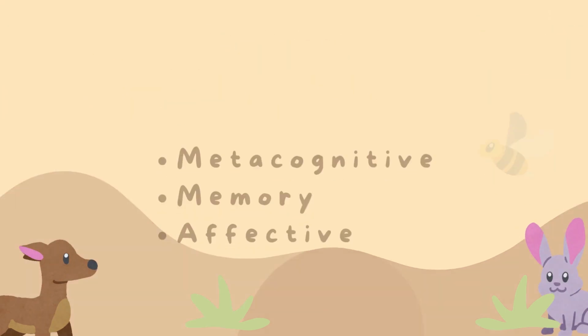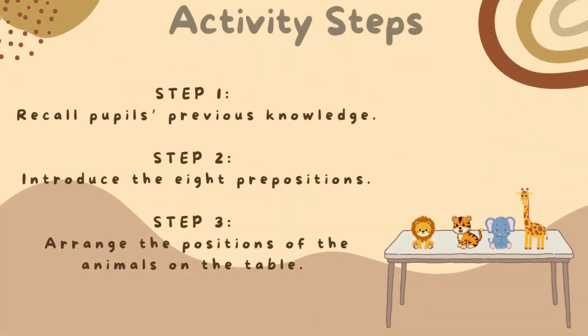Let's go through the steps to conduct this activity one by one. Overall, there are 6 steps for this activity. First, teacher recalls students' previous knowledge by asking them to name the animals that they have learned from the previous lesson. Next, introduce pupils to the 8 prepositions they are going to learn using flashcards.